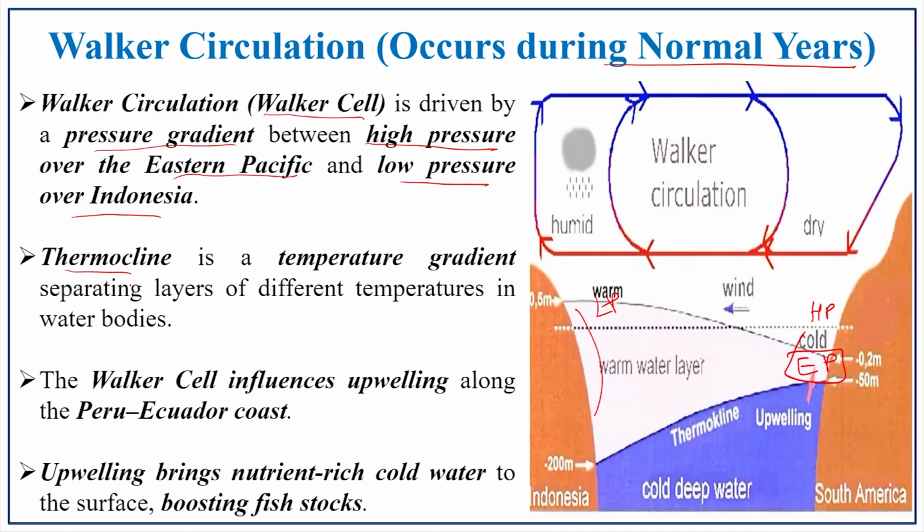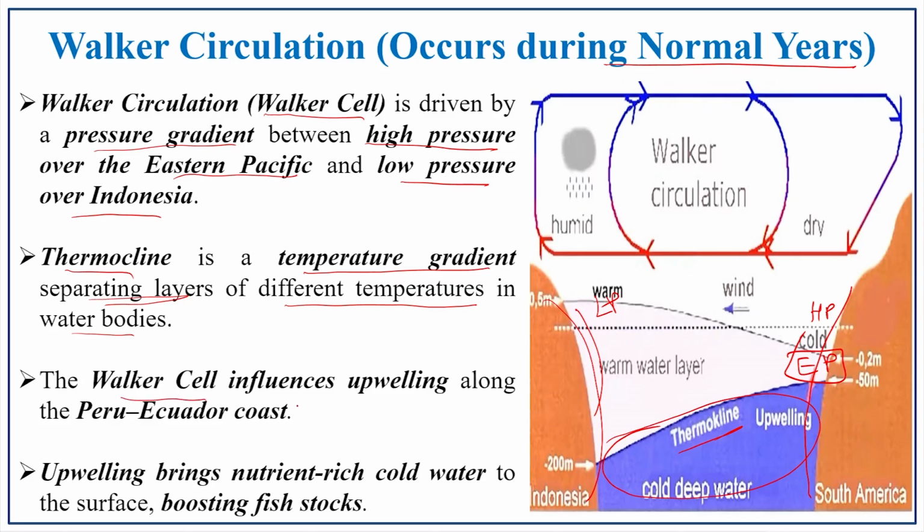The thermocline, what is meant by thermocline? It is a temperature gradient, and the most important point is that it separates layers of different temperature in water bodies. Here you can see the thermocline: here is the warm condition, here is the cold condition, and in between is the separating part, that is the thermocline. What is the work of this thermocline? We will be discussing now.